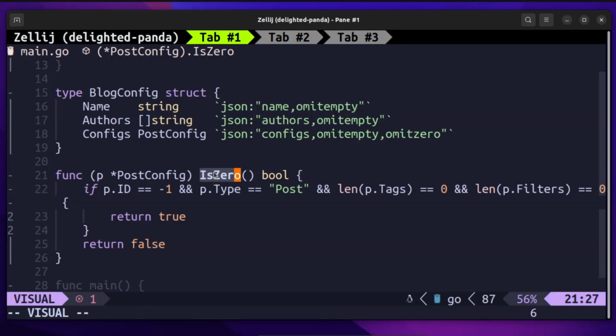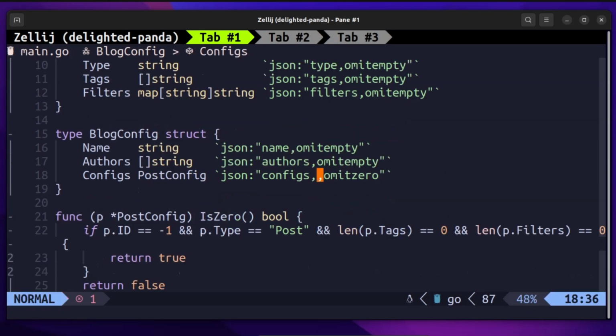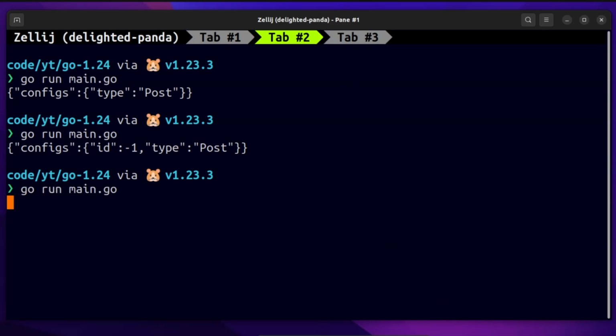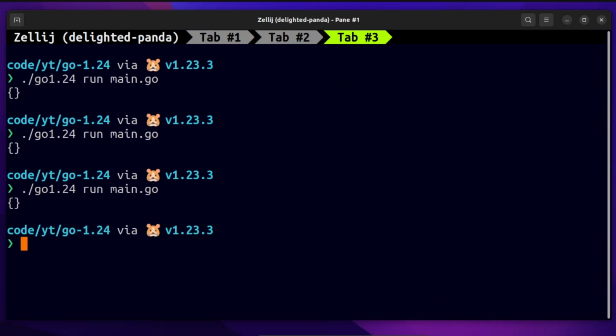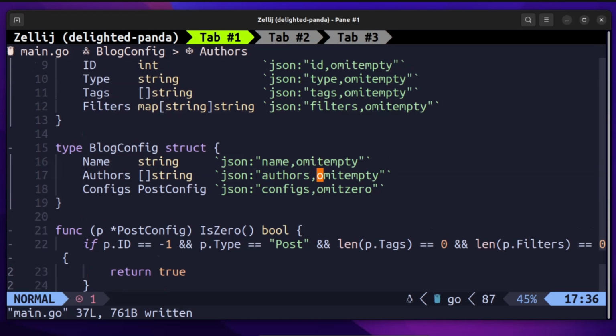And if you remove omitempty, it will still work the same way in 1.24, because omitempty was used to define if that was empty or not. And omitzero does things differently: it checks the zero value of each individual field within the entire structure. That's how it works, and that is how omitzero will be used in Golang 1.24.